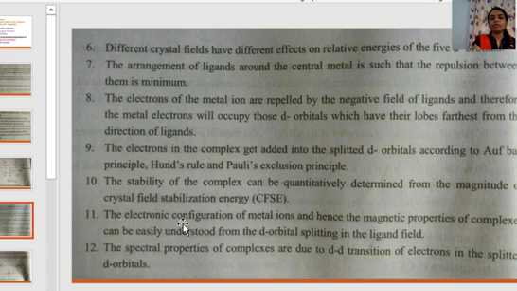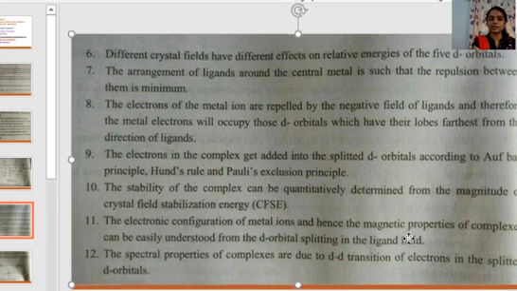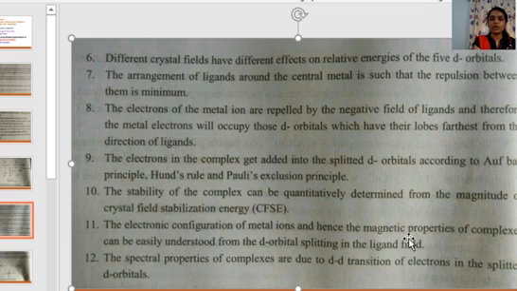The electronic configuration of metal ions, and hence the magnetic properties of complexes, can be easily understood from the d orbital splitting in the ligand field. Here in crystal field theory, the d orbital splitting helps us to explain the electronic configuration of metal ions and the magnetic properties of the complexes.